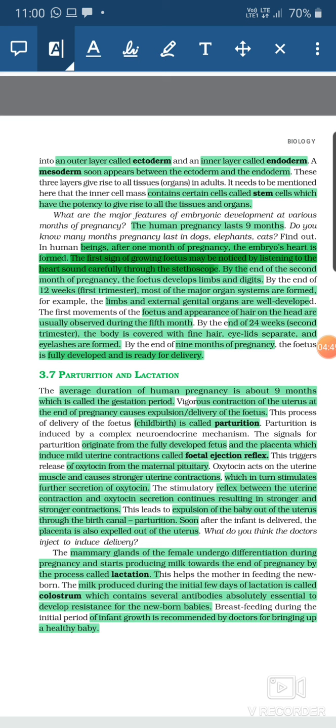I hope you have understood the topic. So with the end of parturition and lactation, the topic of human reproduction is completed.